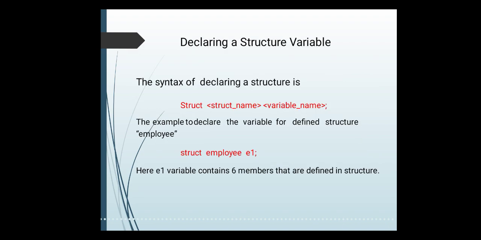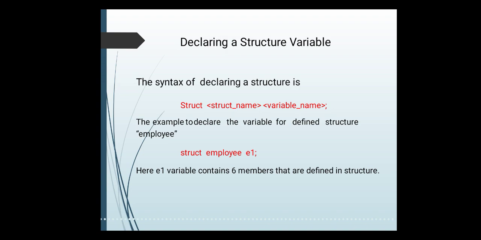Now the next thing is about how to declare the structure variable. Once we have declared the structure, how do we declare the structure variable? There are two ways for declaring it. You can declare it with a syntax like the struct keyword, then struct name and variable name.